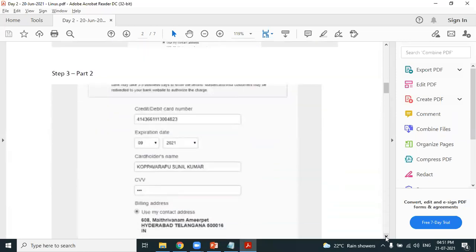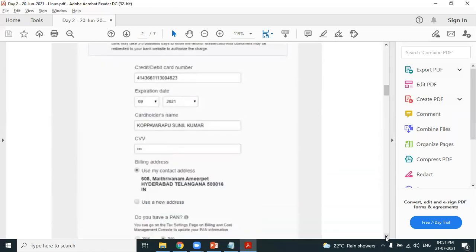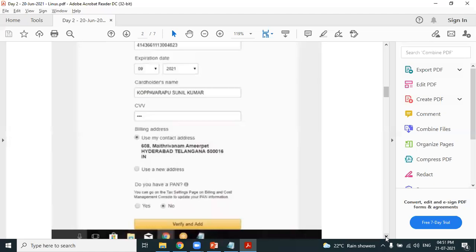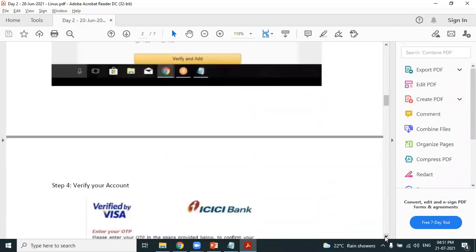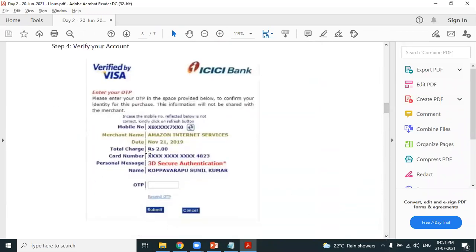Look at the way I'm providing my debit card details. I don't need to furnish my plan, so I mention it as no, verify and add. AWS will verify whether the debit card which you have entered is correct or not by deducting 2 rupees from your bank account. You get an OTP, provide the OTP and verify your debit card.